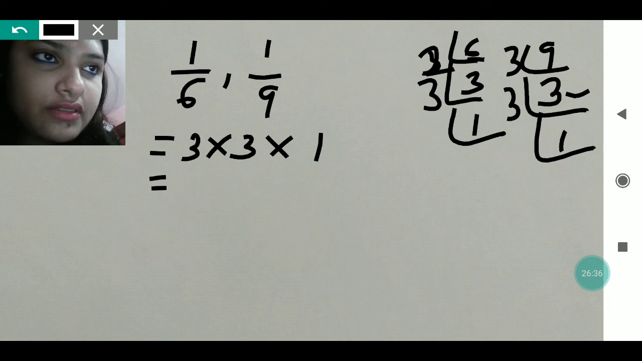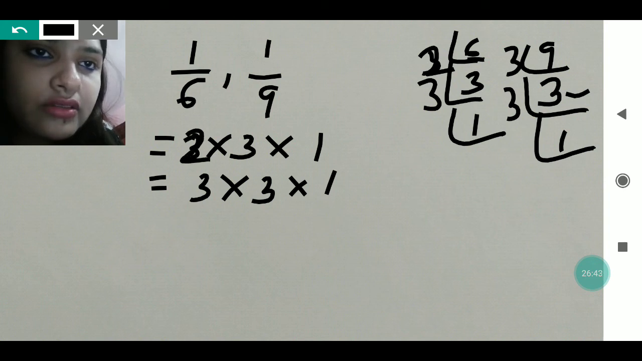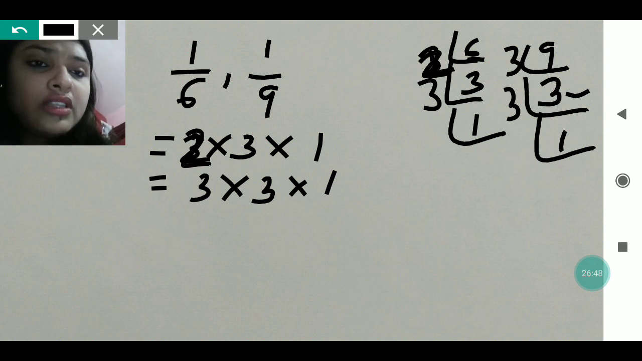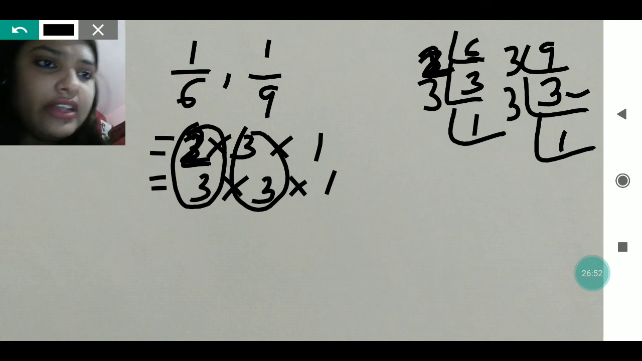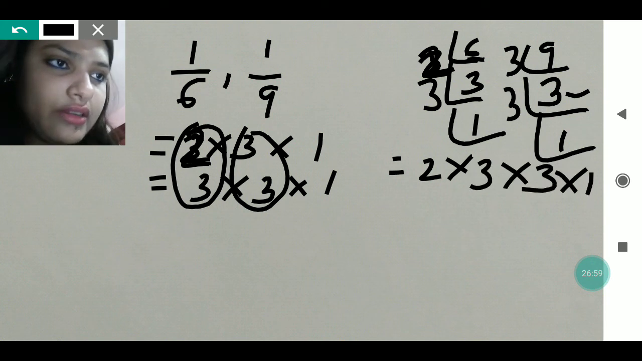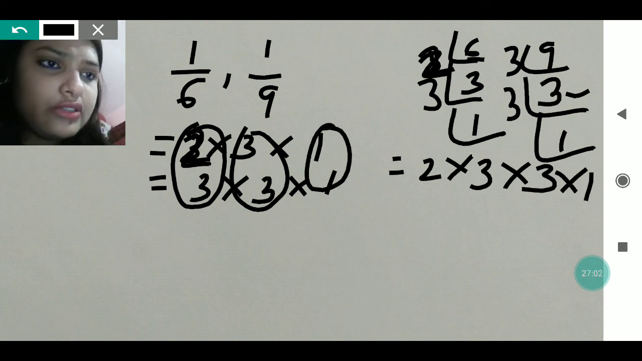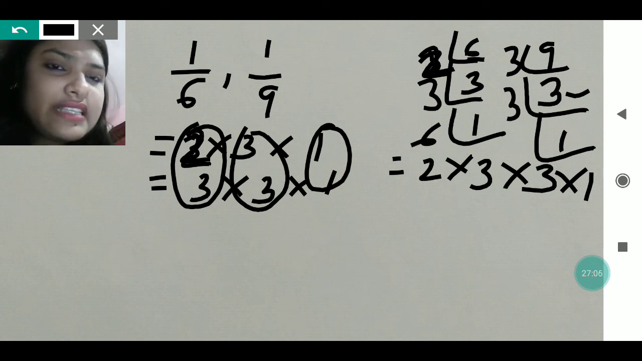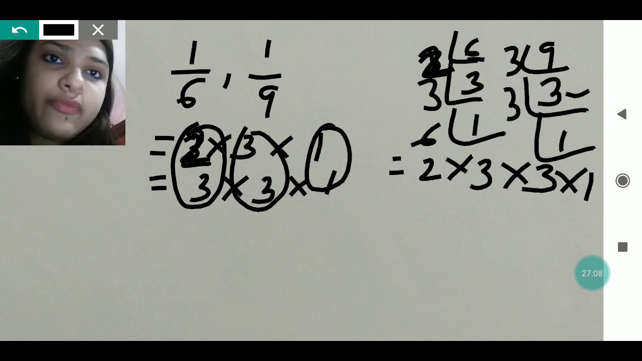3 into 3 into 1, and here it is 2. With 2 we have done it the first time. So now the uncommon ones we have to take, and from the common we have to choose only one. So 2 into 3 into 3 into 1. 2 3s are 6, 6 3s are 18, and 18 into 1 is 18.